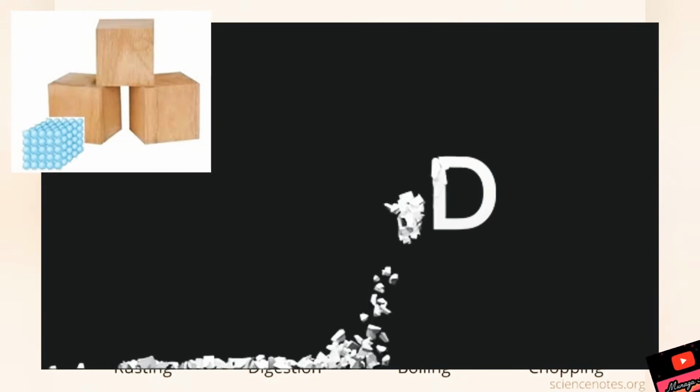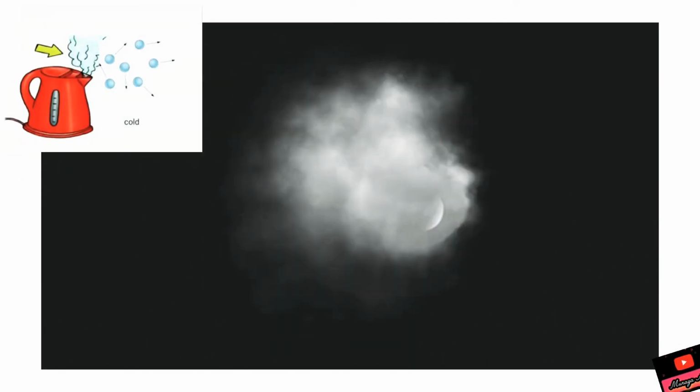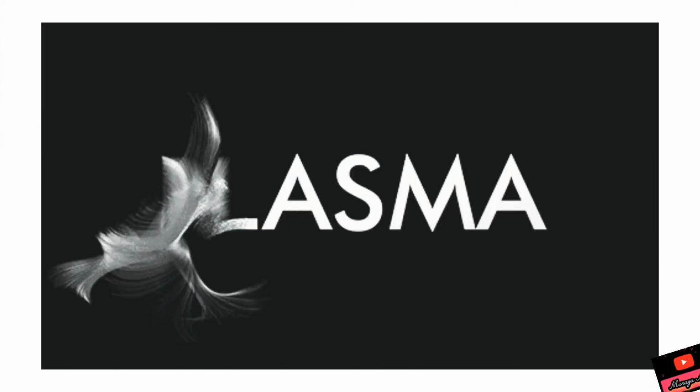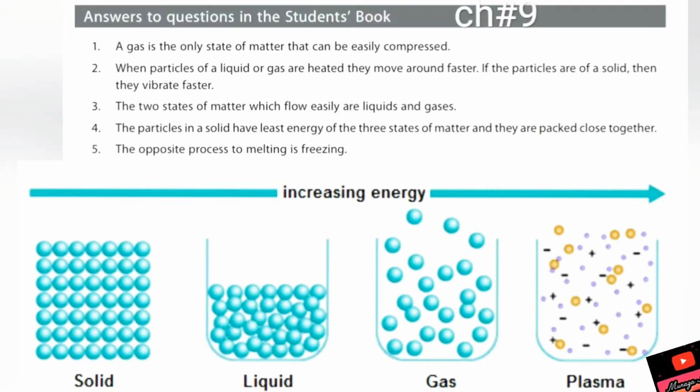In the solid state, the atoms or particles are closely packed, but in liquid they are loosely packed, but in gas they are far apart from each other. This is the molecular arrangement in different states of matter. If you understand them, you will be able to answer all the questions.